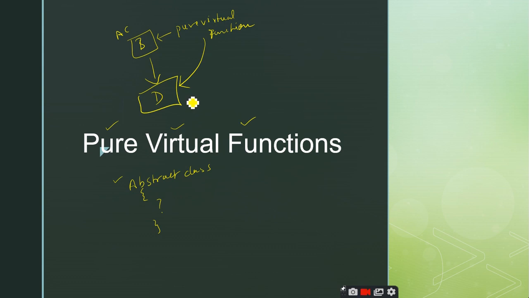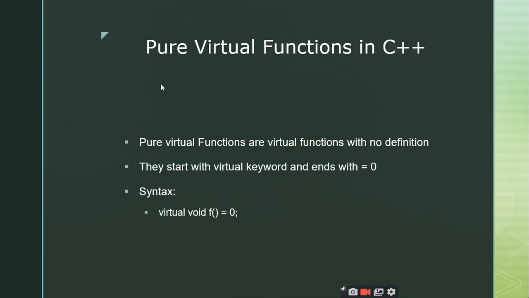The subclass also becomes an abstract class. The derived class also becomes the abstract class. So let us see what these pure virtual functions are. Very simple concept. We know that member functions can be declared as virtual functions by using the keyword called virtual.